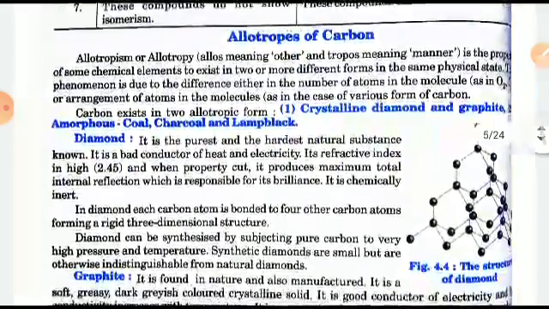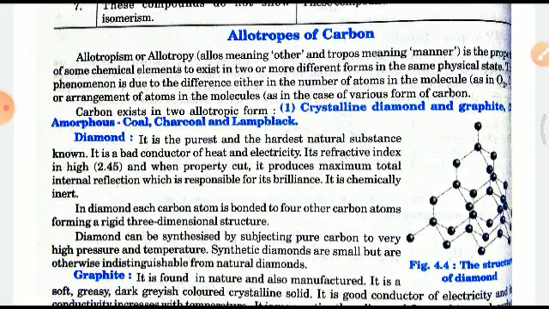Next, we move to another very important aspect of carbon, which is allotropes. Allotropes refer to different structural forms of carbon formed by joining of different atoms of carbon, and they contain only carbon, right? There is no hydrogen, nothing else in them. These are some of the examples: crystalline ones like diamond and graphite, and amorphous ones like coal, charcoal, and lamp-black.